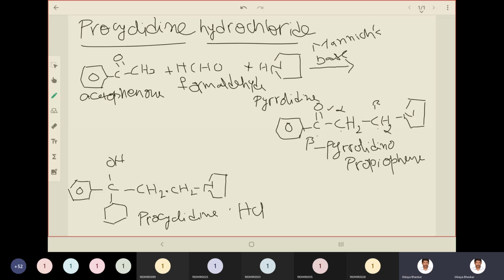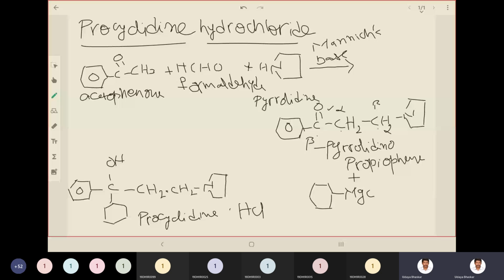What is Grignard reagent? Grignard reagent is RMgX. R is alkyl or any aryl group. Mg is magnesium, and the halogen is any of the three, chlorine or bromine or iodine. So here we are using cyclohexyl magnesium chloride. We add Grignard's reagent, that is cyclohexyl. This is cyclohexane, right? This is attached to the metal magnesium. So cyclohexyl magnesium, and the halogen we are using is chlorine.